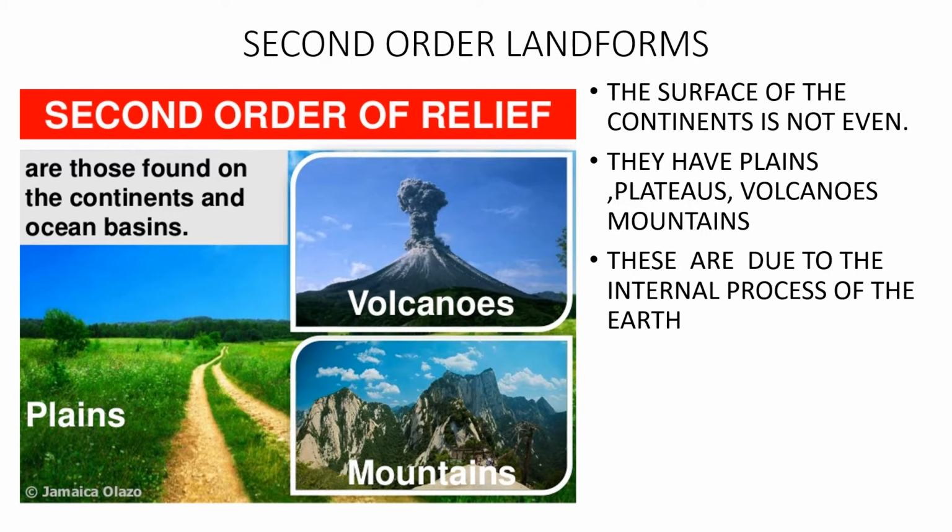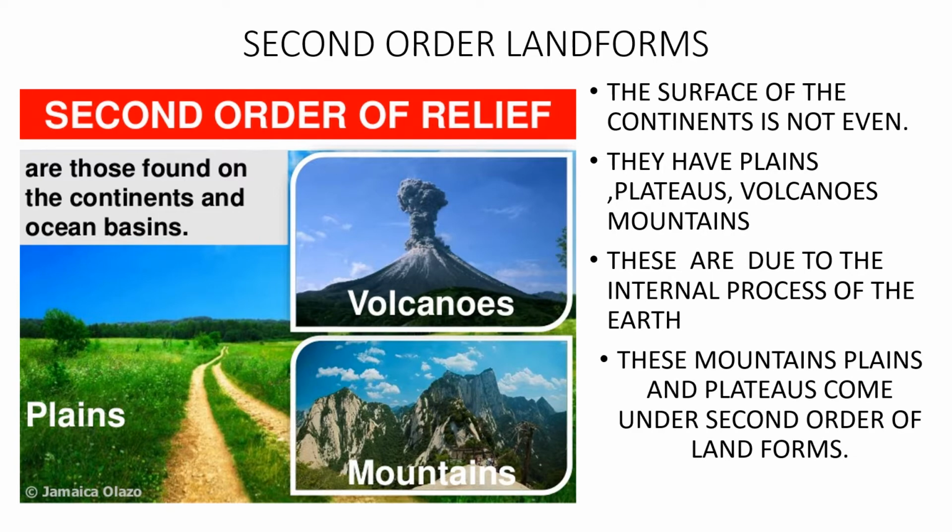Last time I told you, the earth's crust gets back into the mantle, and again it gets cooled down, and again a layer is formed. So this internal process of the earth proves that earth is still active, and all these plains, plateaus, volcanoes and mountains are because of that active performance of the internal process of the earth. So these mountains, plains, plateaus come under the second order of landforms in the lithosphere.